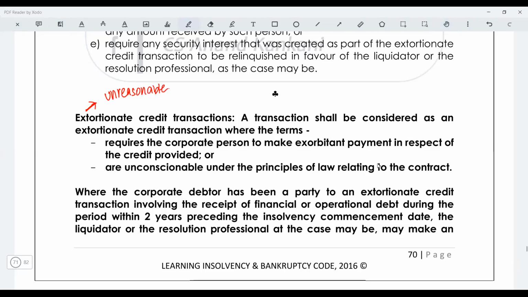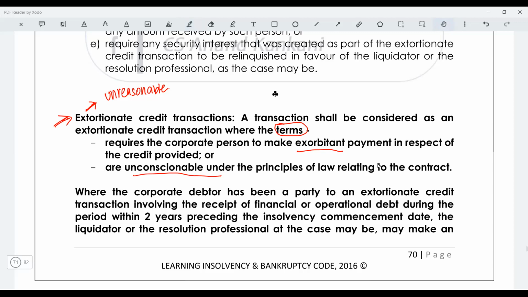If you default, there is a penalty of 100% of the principal amount. So this is unreasonable if you put these kinds of terms. Just see, if you enter into a transaction with such terms which requires you to make an exorbitant payment or provides an unconscionable term under the principles of the law of contract, then this will be called an extortionate credit transaction.